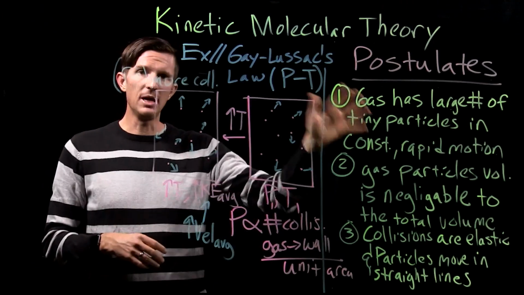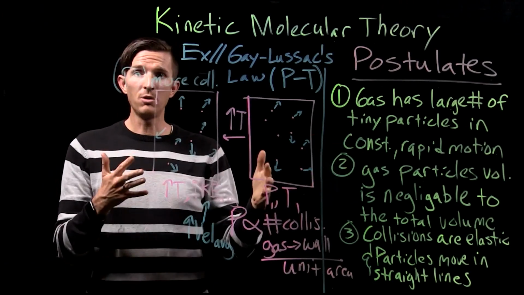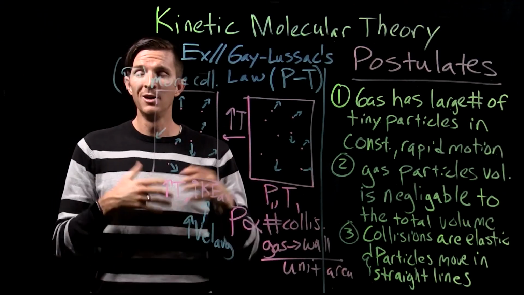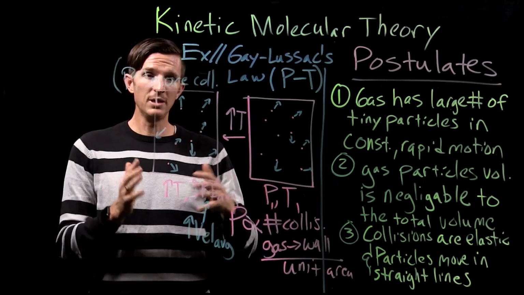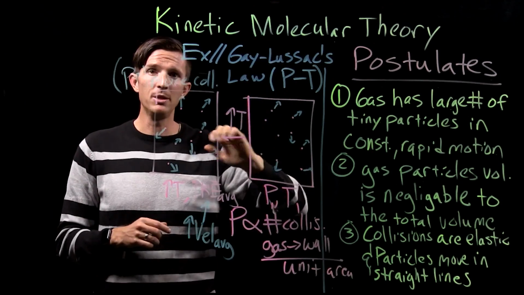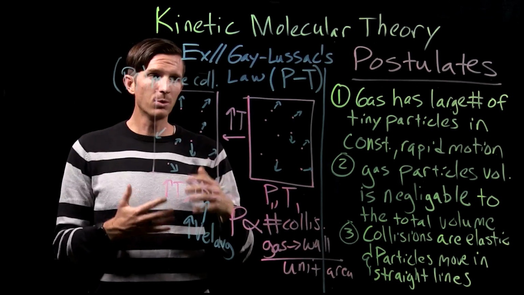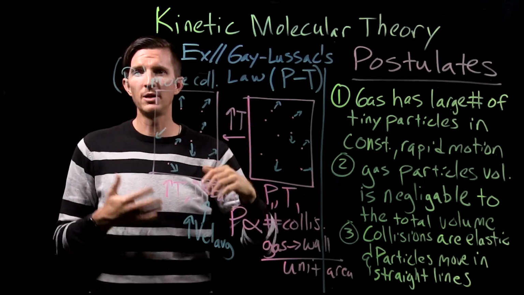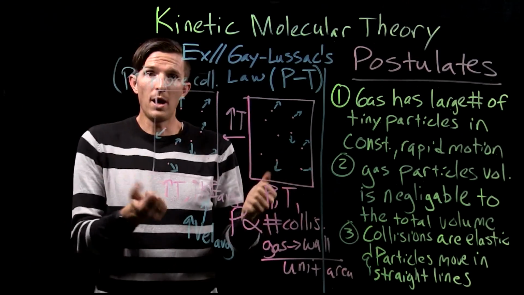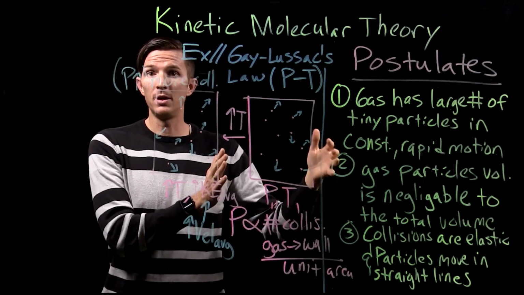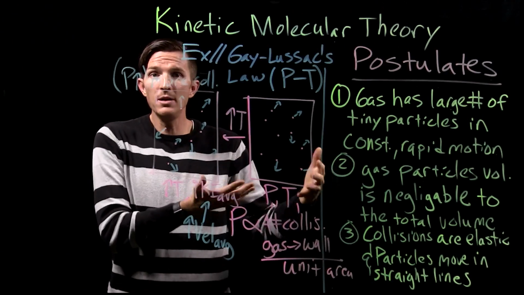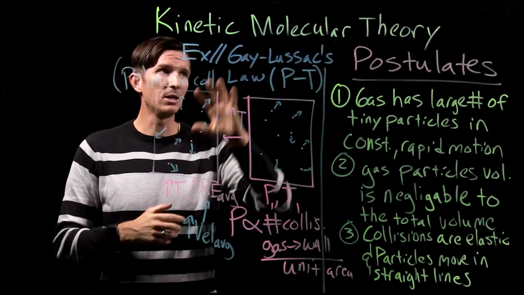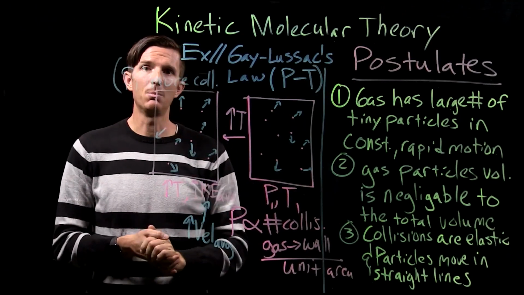And so we could do the same thing to explain Charles' law. We can do the same thing to explain Boyle's law. We can do the same thing to explain Dalton's law of partial pressures. So we see that we can use the kinetic molecular theory to explain each one of these. And so we're going to unravel these more and more in class, thinking about, well, what about the other gas laws? Can I explain why Dalton's law of partial pressures makes sense? Why is Charles' law valid? And we're going to do that by explaining them through the kinetic molecular theory.